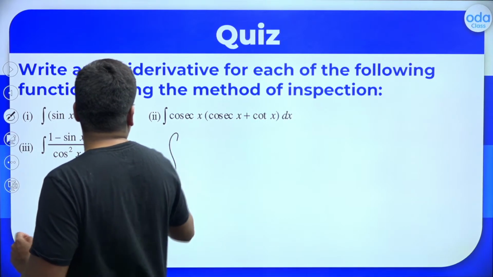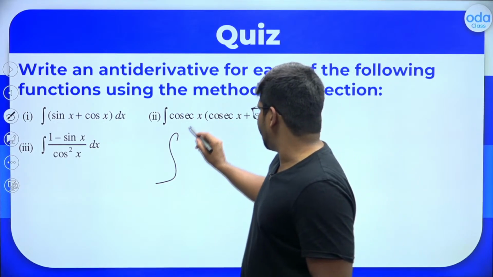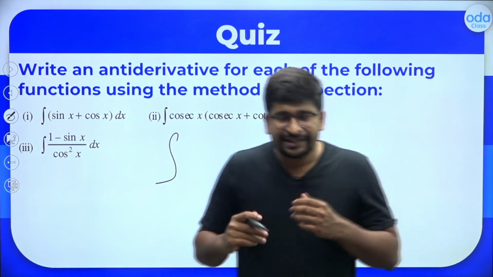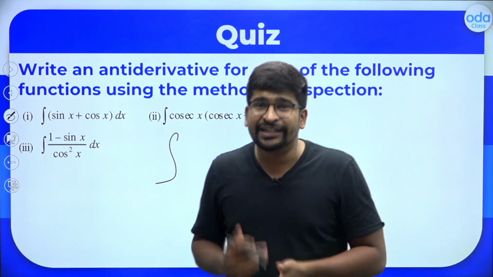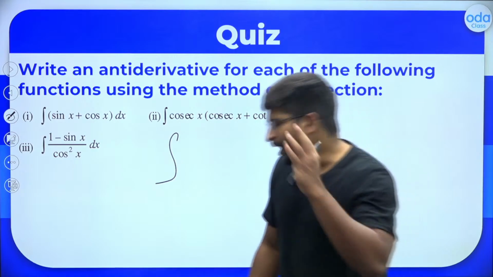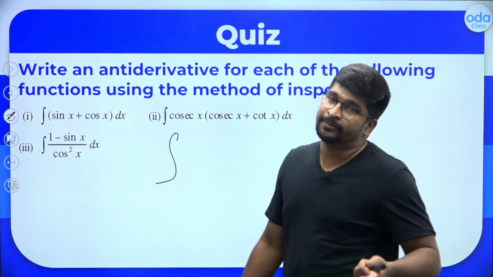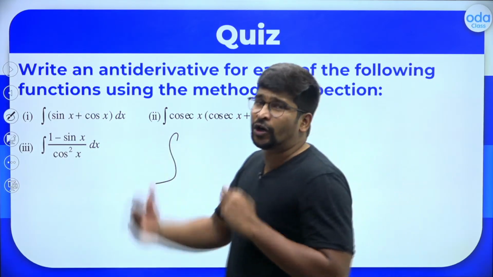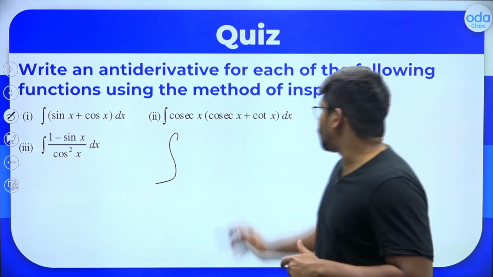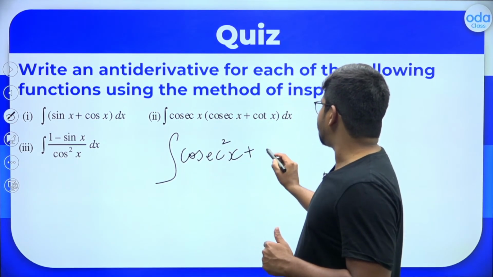Next one. What is the integral of cosec x into (cosec x plus cot x)? Let's open the bracket here. Integral of cosec x into cosec x. Remember, in case of integration, the game is all about converting it into forms which are integrable. I repeat, converting it into forms which are integrable. Your intelligence is tested there, or your practice is tested there. So practice more questions, then you will automatically start understanding how you can convert it into forms which are integrable. So cosec x into cosec x, you can write it as cosec square x plus cosec x into cot x.